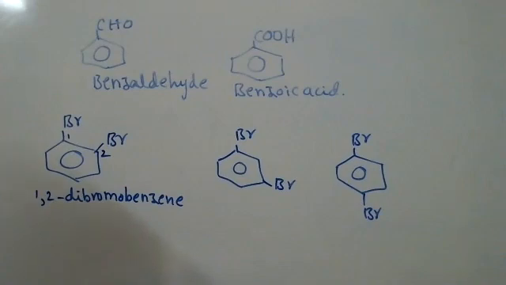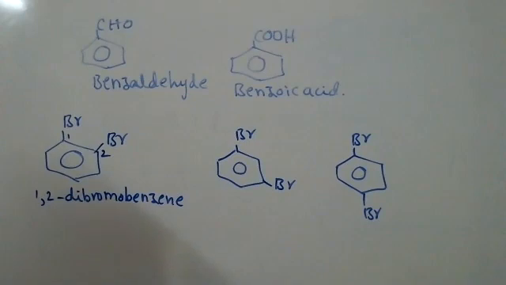Priyanka, what is the second compound? This is the second structure name. Yes, tell me the name of the second structure. 1,3-dibromobenzene.